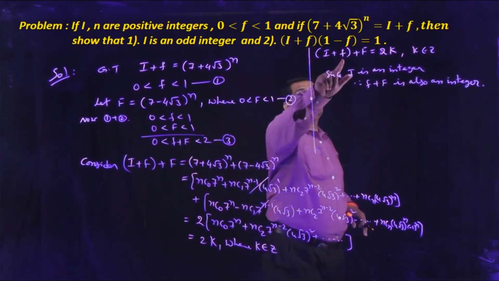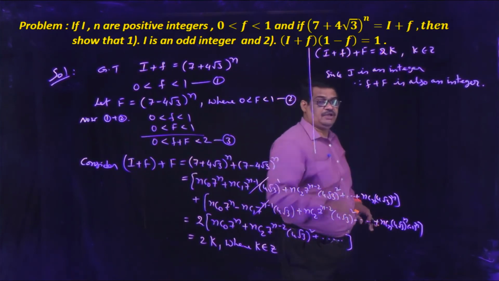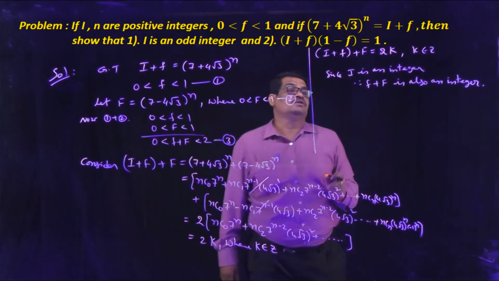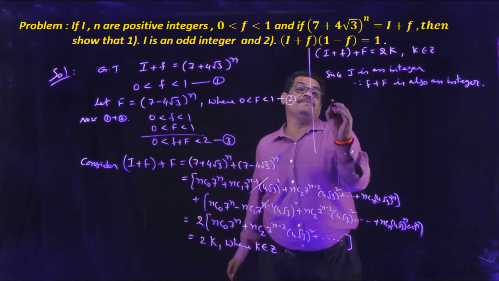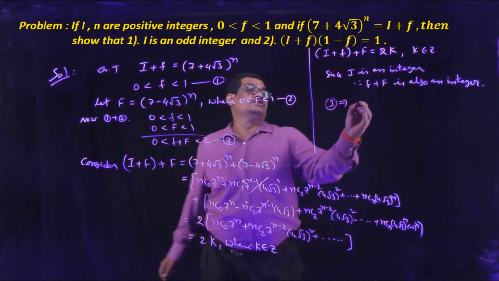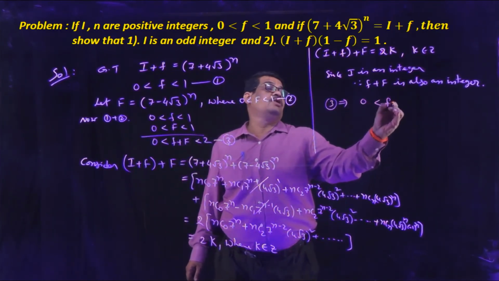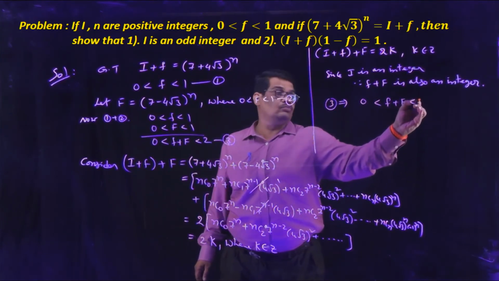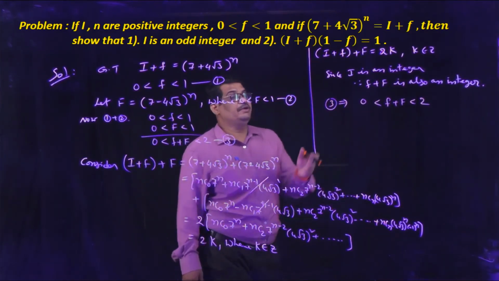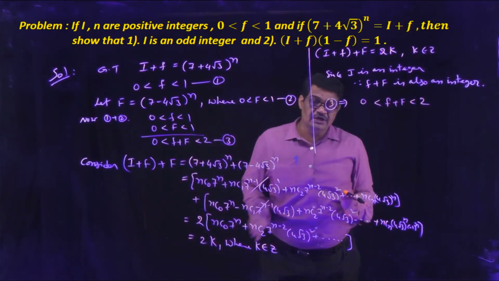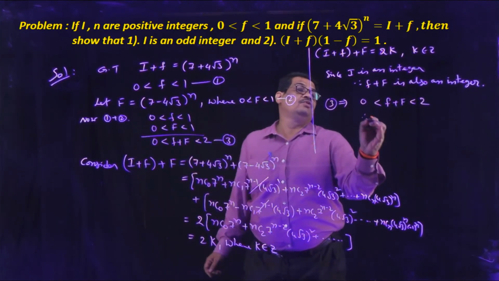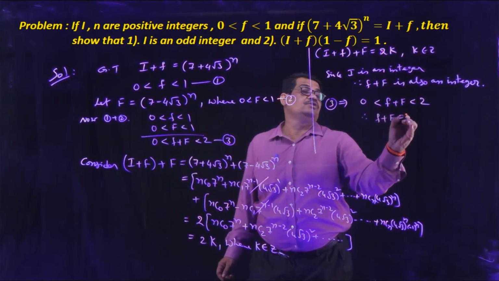So the small f plus capital F value must be even, and it is an integer. From equation 3, that is 0 less than small f plus capital F less than 2, small f plus capital F is an integer between 0 and 2. What is the integer between 0 and 2? That is 1. So small f plus capital F is equal to 1.